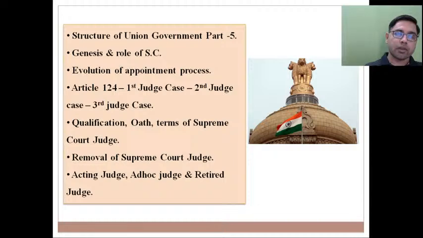In the case of appointment of judges of the Supreme Court, this process has evolved over a period of time in the last 70 years of functioning of the Indian Constitution.